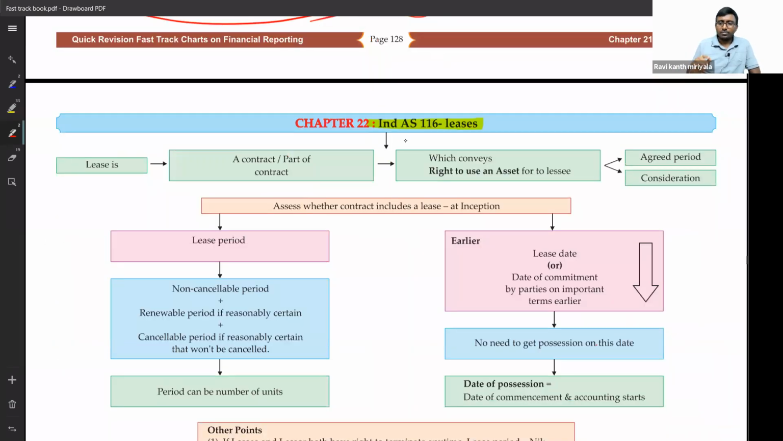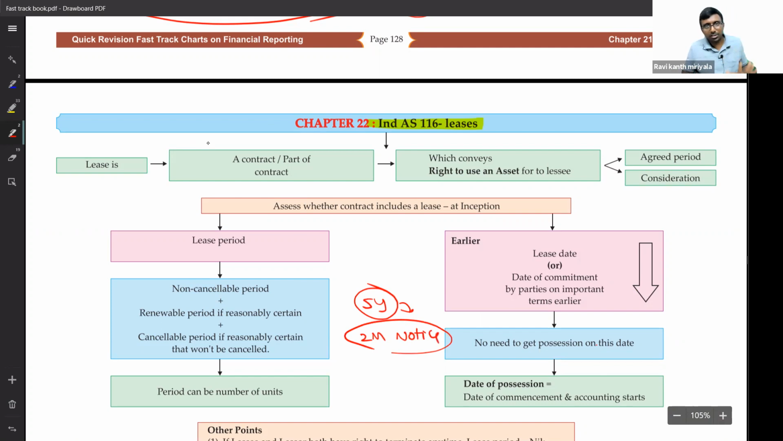Next. One question to all of you, try answering. Suppose there is a 5 years agreement. It can be cancelled with 2 months notice. What did the agreement mention? It mentioned 5 years. If the lessee doesn't want it, what can the lessee do? Give 2 months prior notice and cancel the lease.